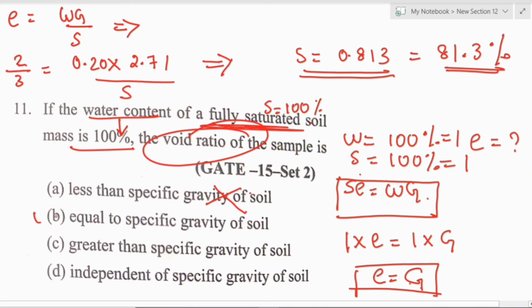Next, we can go to the other options. Void ratio is greater than specific gravity of soil. This is also wrong. And void ratio of the soil sample is independent of specific gravity of soil. That is also wrong because they are already equal. So we are getting option B as the correct answer.